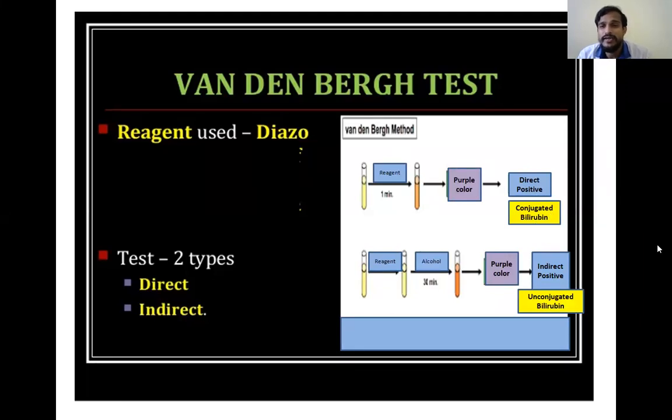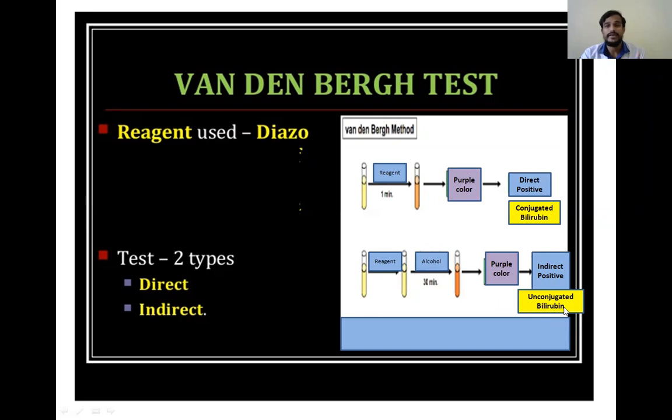How much it is present, we will check by photometric methods, by colorimetric method, by measuring the intensity of the color. We will check how much conjugated bilirubin is present. But the direct positive indicates the presence of conjugated bilirubin. And coming to the second case, indirect positive. If we add the reagent, then there is no color change. Then when we add the alcohol in that, the purple color is formed. It indicates indirect positive, and it indicates the presence of unconjugated bilirubin. So how much is present?